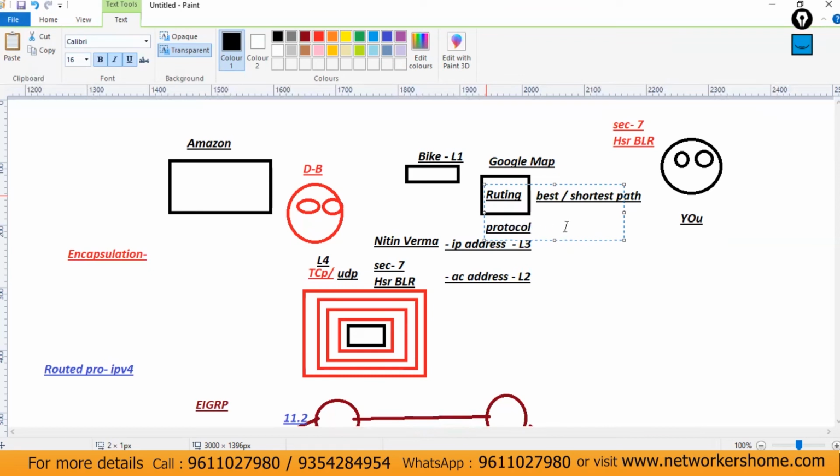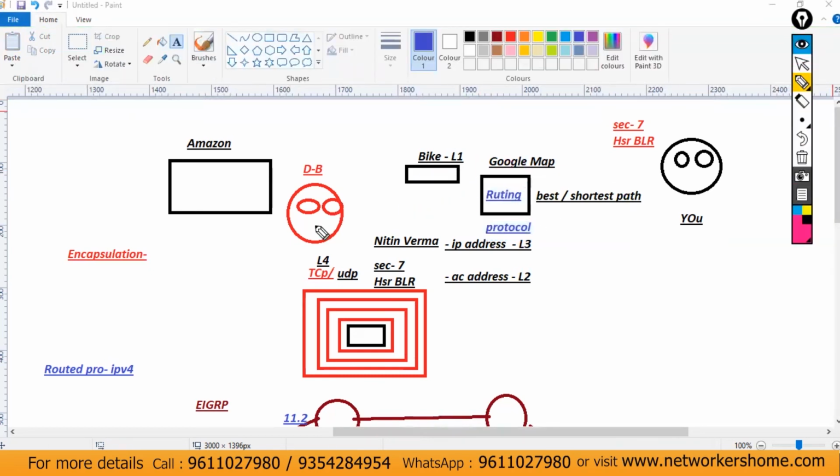So now this delivery boy, this TCP protocol, will find out the destination: Nitin Verma, the address is this one. Then he will use his bike, or you can say the L1 layer, and then use this routing protocol to find out the best path, and finally will deliver this data to the user here.